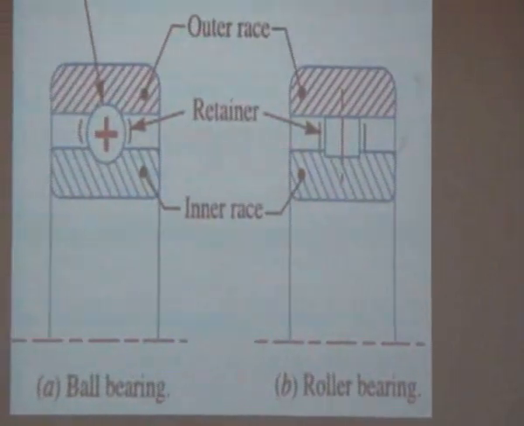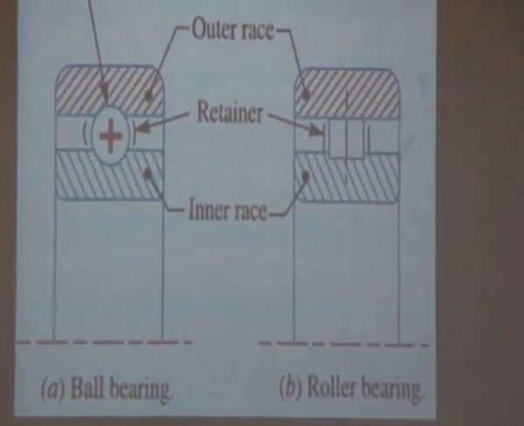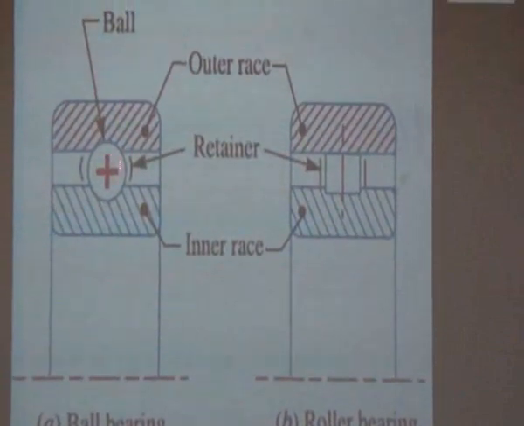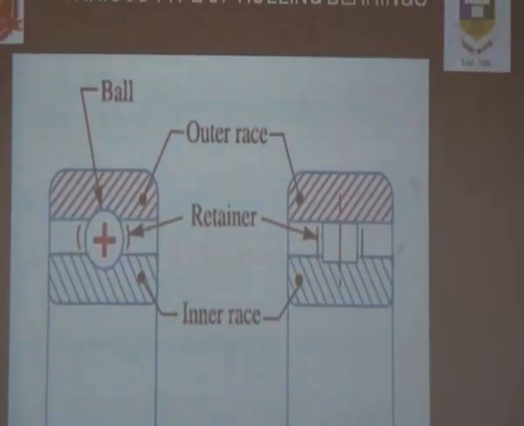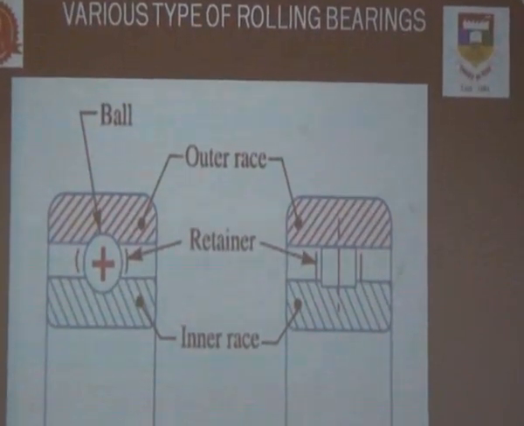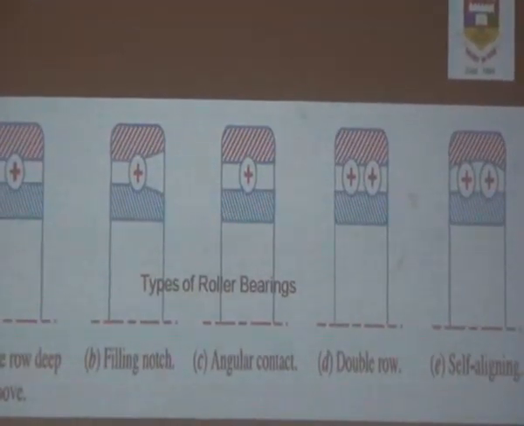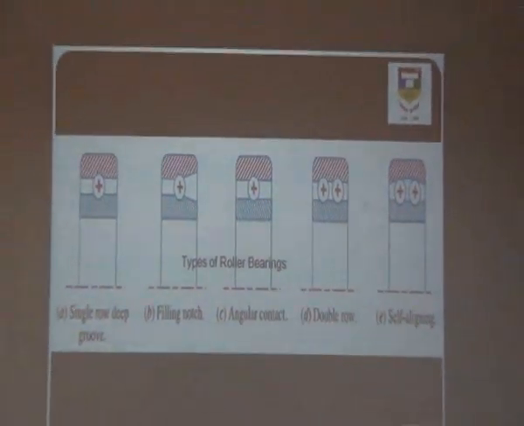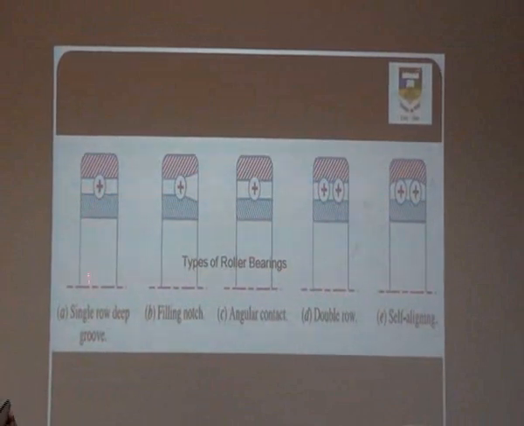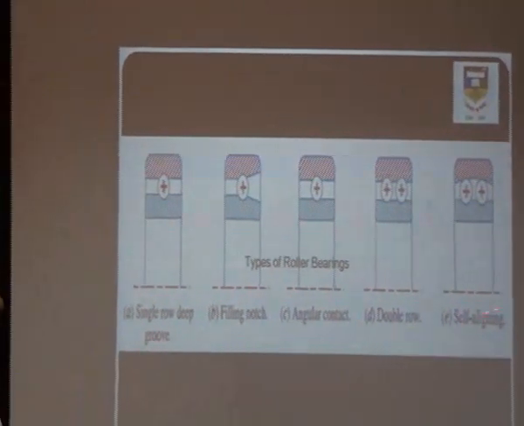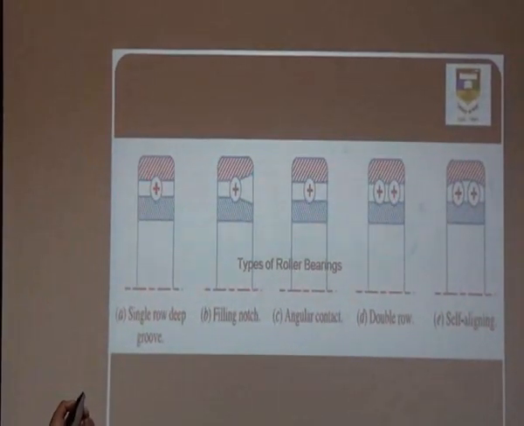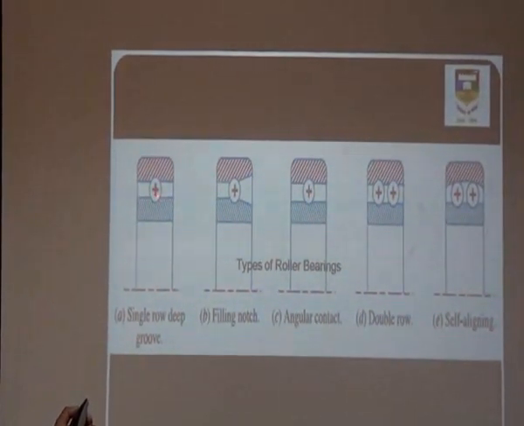Now you can see two different types of rolling element bearings. Here the rolling element is a ball, and here the rolling element is a roller. Apart from ball bearings and roller bearings, the ball bearings also have more classifications based on orientation as well as the number of balls.